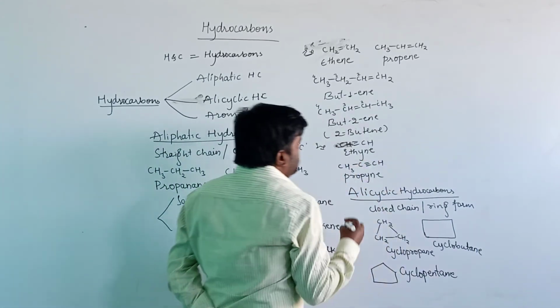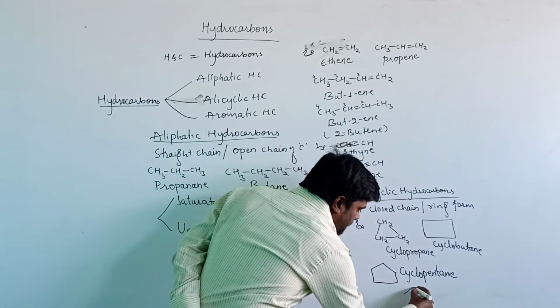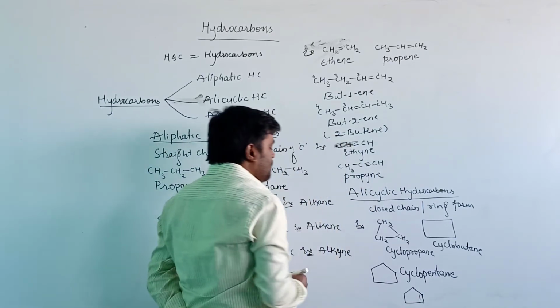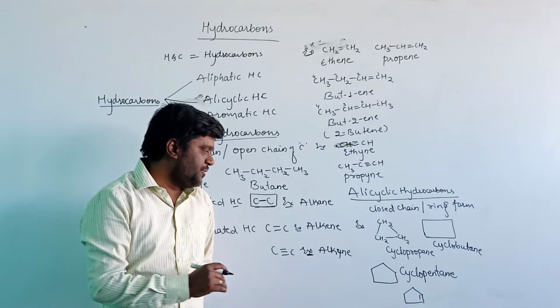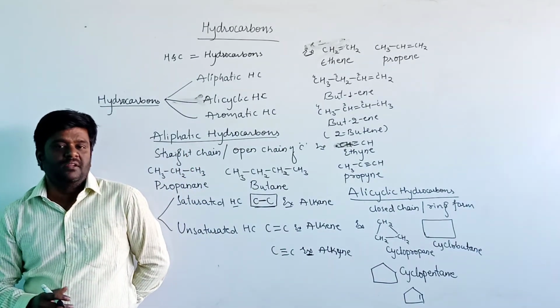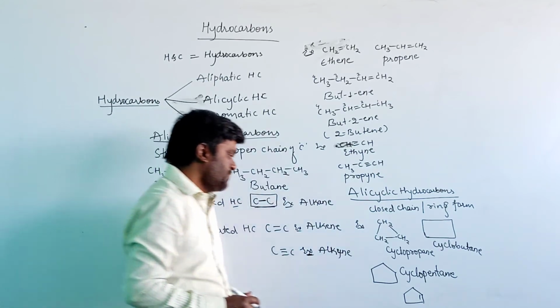Then another example we can take. The number of carbon atoms in the parent chain is 5, but it is an unsaturated compound containing a carbon-carbon double bond.